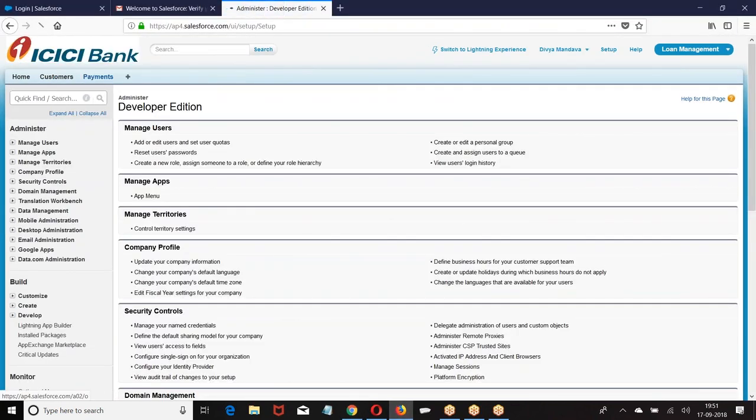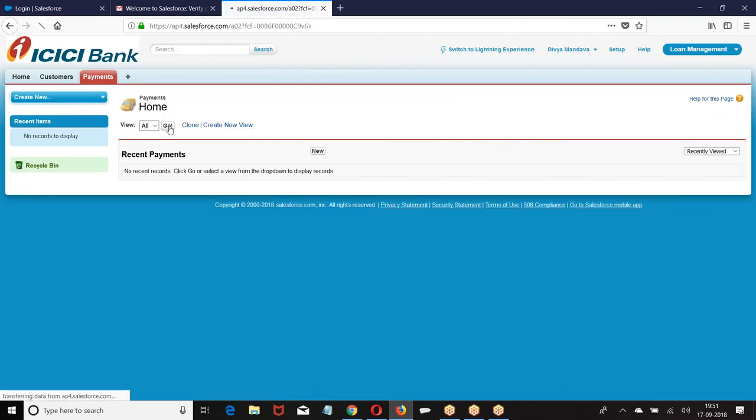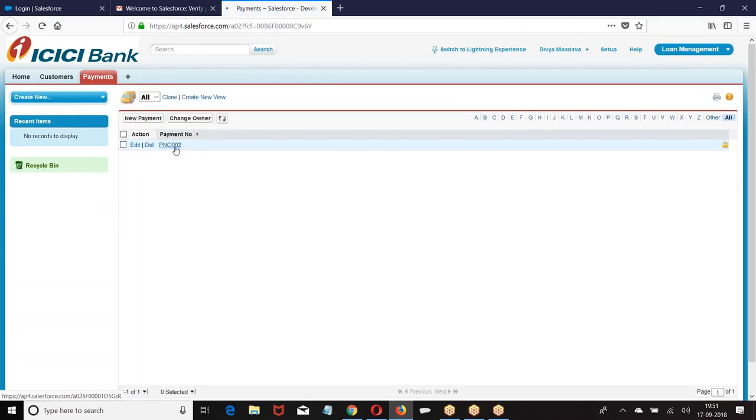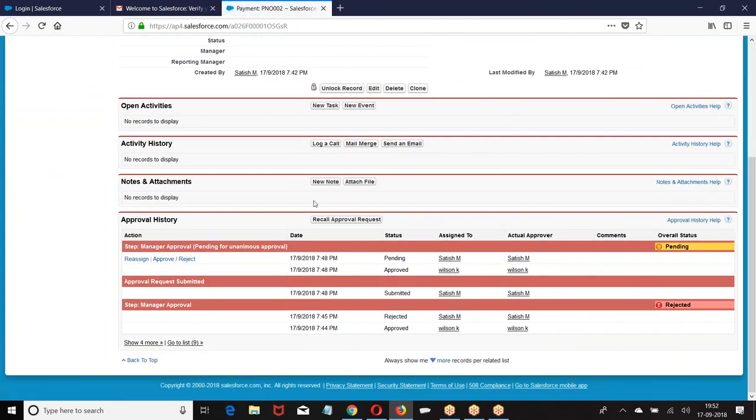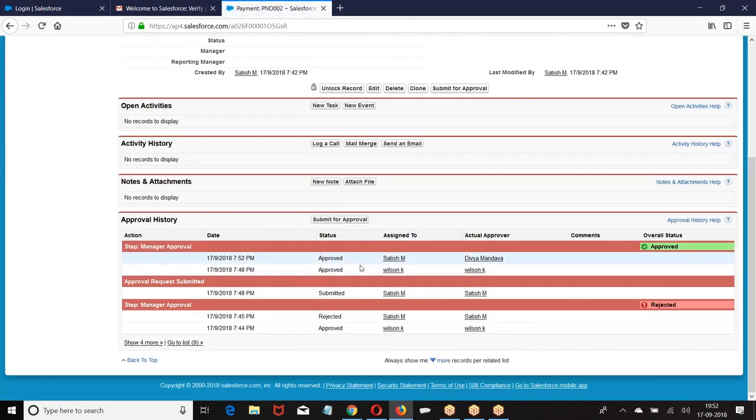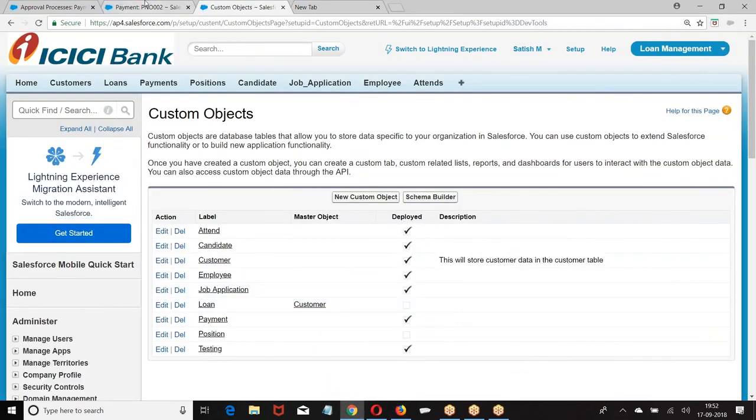Right? Okay. Now go to Divya. Open the record. Who is the user now? Divya. I opened 3 different users on 3 different browsers. Now the record was submitted to Satish, but Divya was able to see it. So I created approved. Now it says the record is actually submitted to Satish, but approved by Divya, because she was delegated approval.